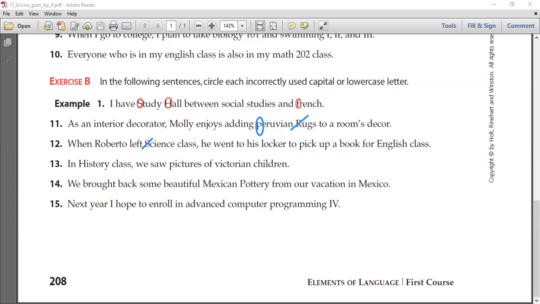He went to his locker to pick up a book for English class. Now, English here is capitalized. Is that correct, Rahma, or no? Yes, correct. Good. English is correct because English is a language. We need to always capitalize it. Okay. Thank you, Rahma. Number 13. Ibrahim, please.